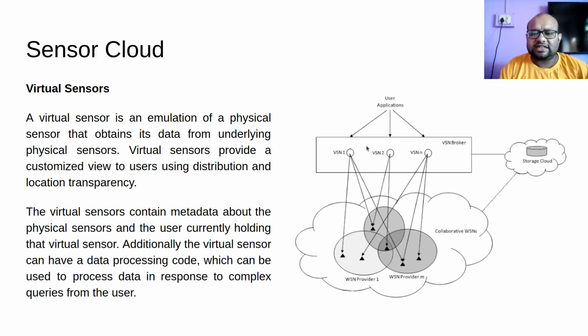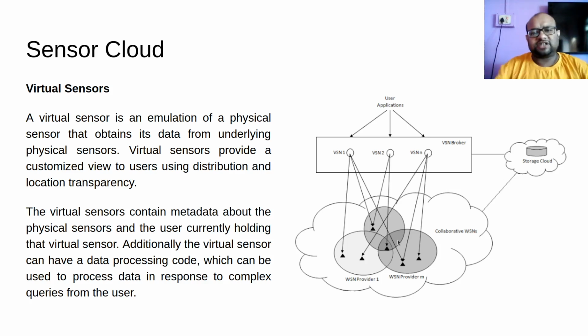This is the sensor cloud layer. So I have this virtual sensor network broker. This is virtual sensor node 1, node 2, node n. This is the VSN broker. As an application developer, I am going to use this virtual sensor. This virtual sensor is going to use the physical sensors that are deployed through some WSN. Now caching would be done, so because of that I will have some kind of storage. So this is my architecture of virtual sensor.